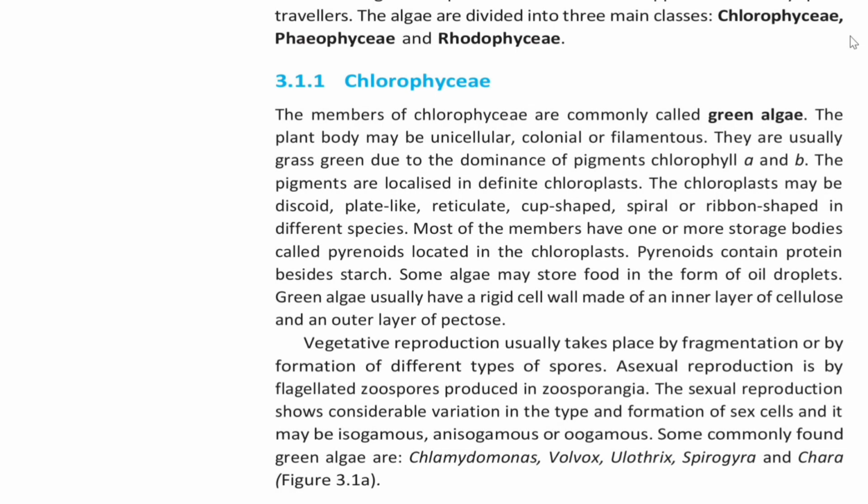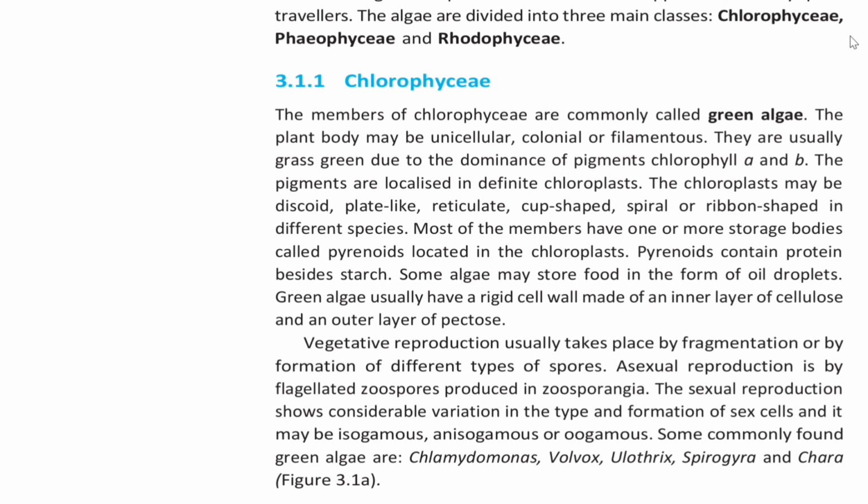3.1.1 Chlorophyceae. The members of Chlorophyceae are commonly called green algae. The plant body may be unicellular, colonial, or filamentous. They are usually grass green due to dominance of pigments chlorophyll a and b. The pigments are localized in definite chloroplasts. The chloroplast may be discoid, plate-like, reticulate, cup-shaped, spiral, or ribbon-shaped in different species.